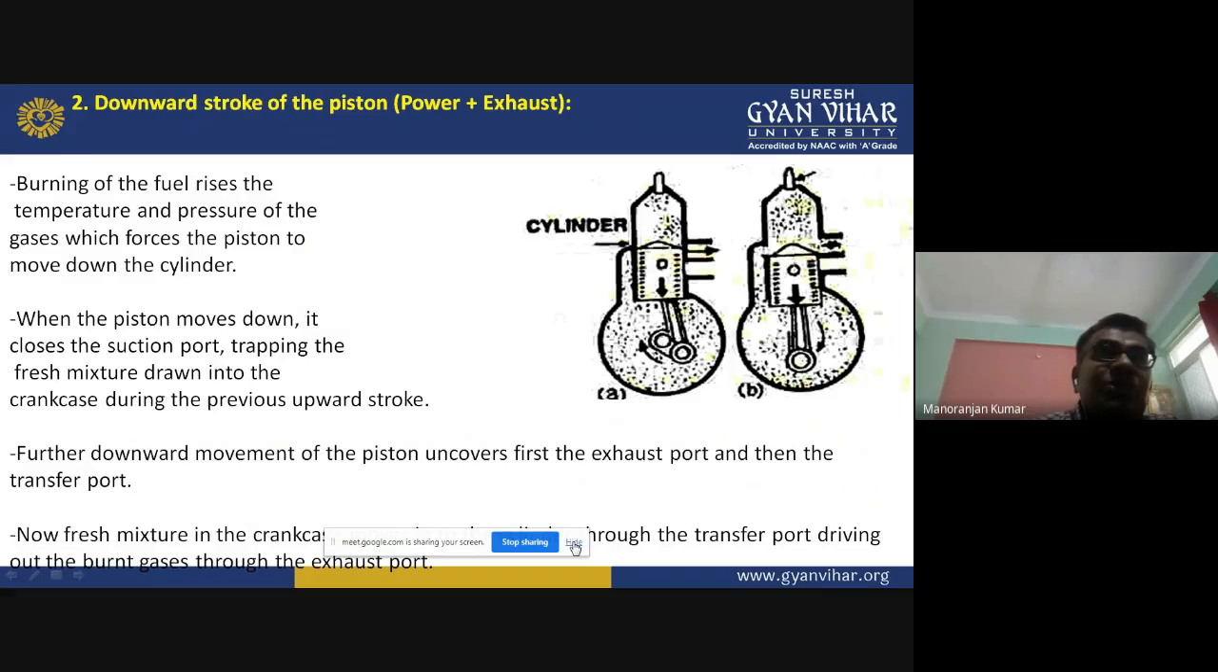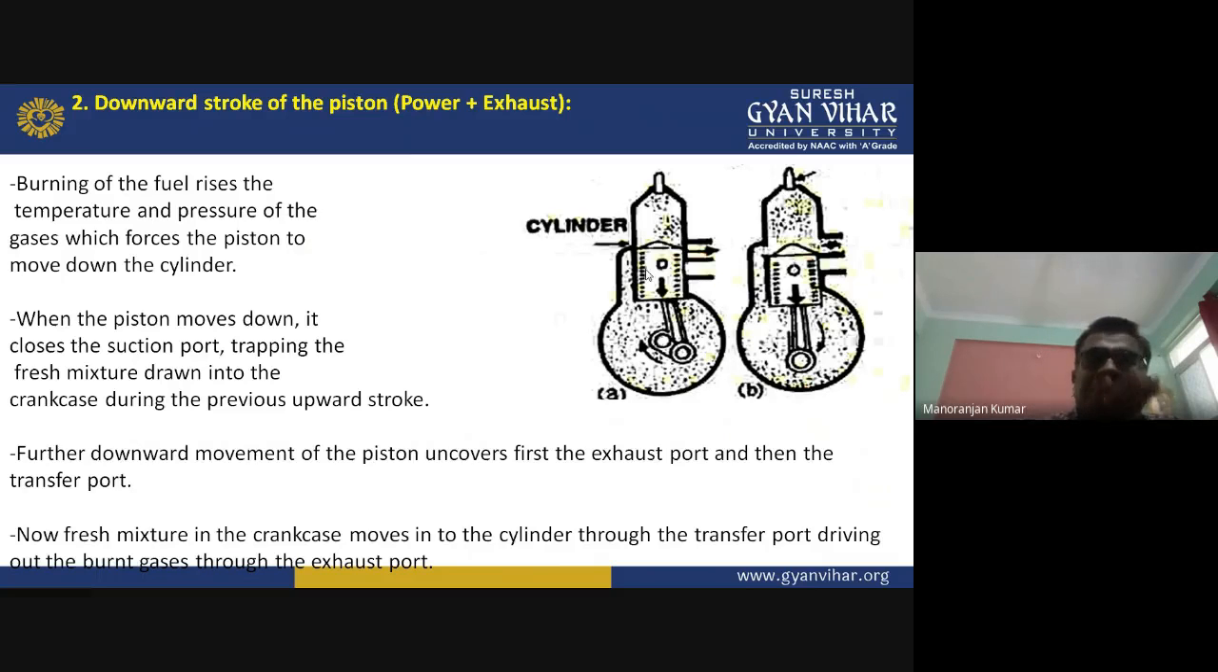Okay, so when the transfer port is uncovered, what happens? The fresh mixture which is present in the crankcase will start to move into the cylinder through the transfer port, and also in this case the exhaust port is open, so the burnt gases will be expelled out from this exhaust port into the atmosphere.